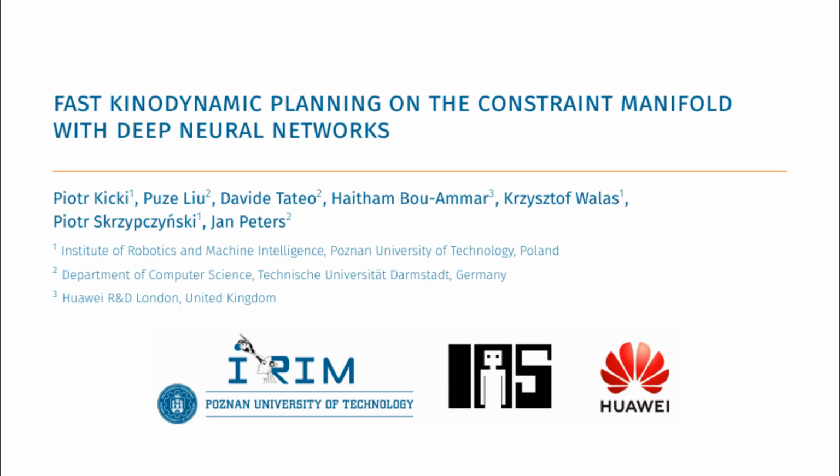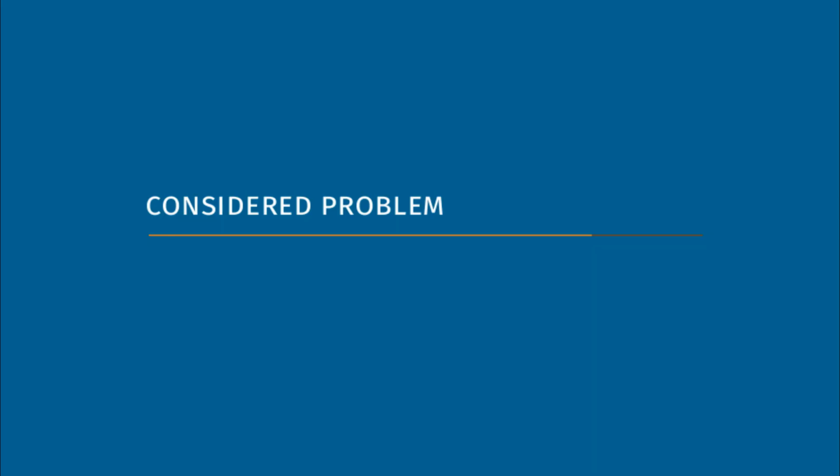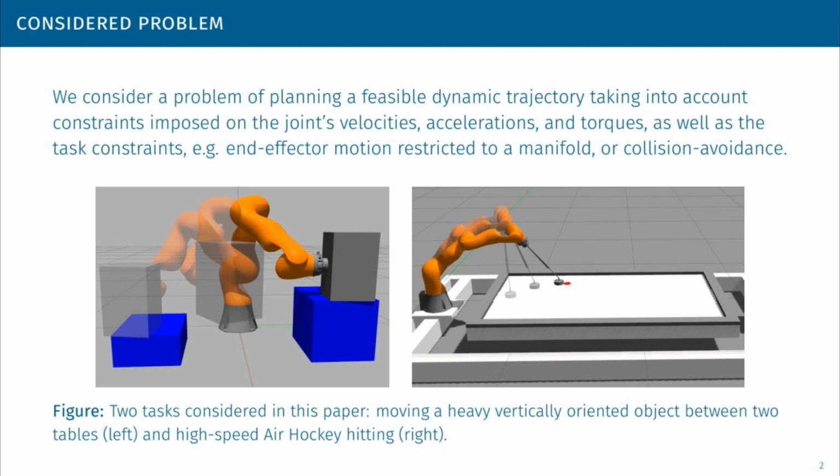This video is an attachment to the paper entitled Fast Kinodynamic Planning on a Constraint Manifold with Deep Neural Networks. In this work, we consider the problem of planning a feasible dynamic trajectory, taking into account constraints imposed on the joint's velocities, accelerations, and torques, as well as the task constraints, for example, end effector motion restricted to a manifold or collision avoidance. We will present the effectiveness of our approach on two challenging tasks: moving a heavy, vertically oriented object and a high-speed robotic air hockey hitting.